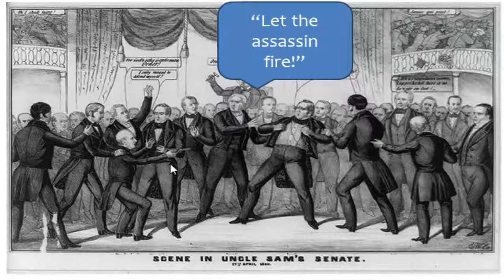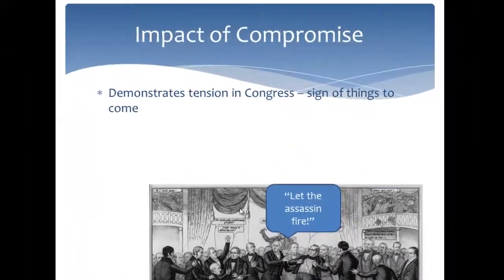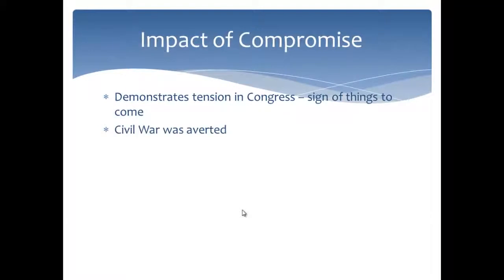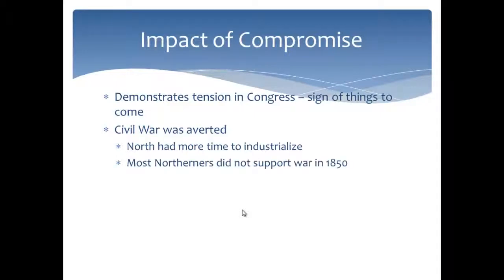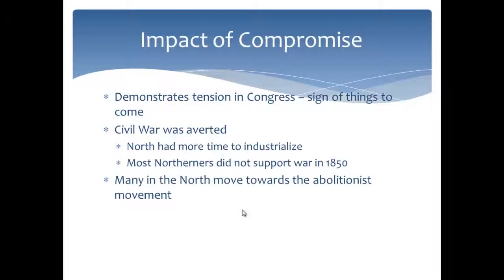And you'll see this again with the caning of Charles Sumner in the 1850s, that the northern and southern tensions were so high that even congressmen were fighting or threatening to kill each other. Civil war is absolutely positively averted, and many historians will point to that this was a good thing. The reason why the Compromise of 1850 was good was because it gave the North 10 more years to industrialize, and the fact that in 1850 many Northerners, if secession happened, would not have supported civil war. They kind of would have let the South just go away and break into its own independent country.